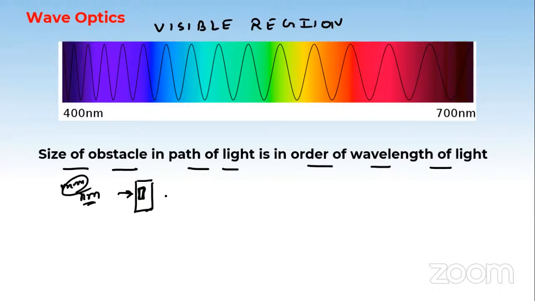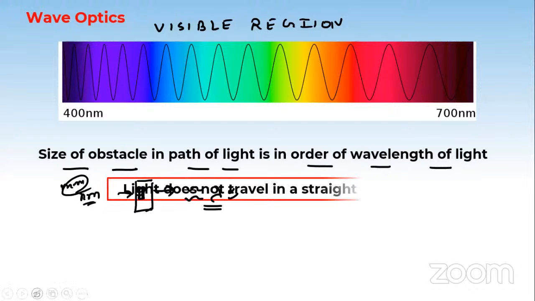Okay, so this kind of thing will be there, and its dimension, they are saying the dimension must be approximately equal to the order of the wavelength of the light used, and that light must fall in what region? It must fall in the visible region. Okay, I hope it's clear.